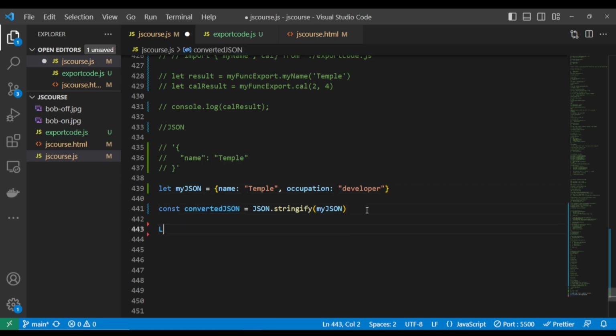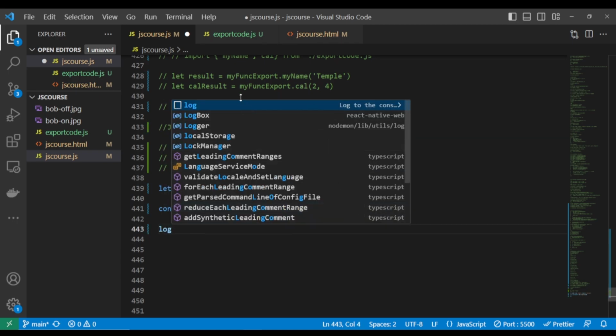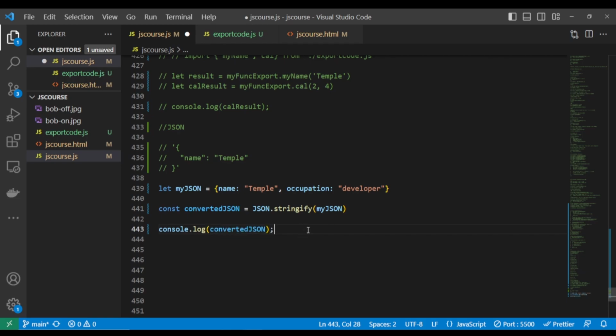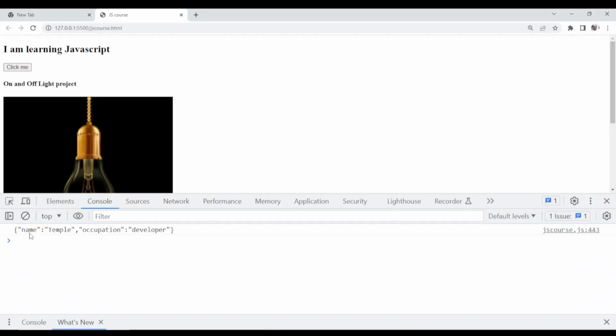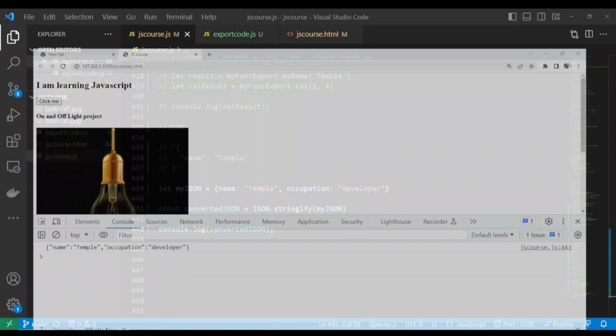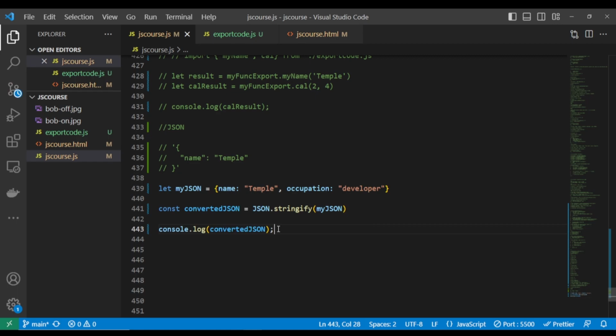So let's console log it and see what you're going to get. If I pass this in here now, and I go here, look at it. You see the way it is. The name is now enclosed with double quotes. The same thing with the occupation. This is now a simple JSON file. And let me show you something.